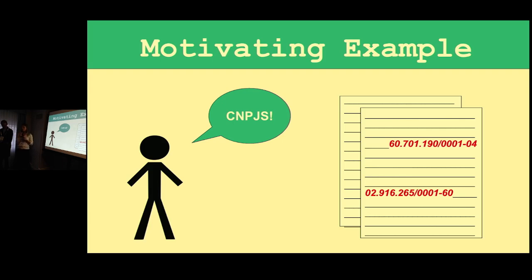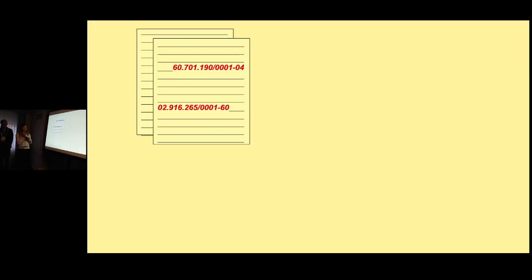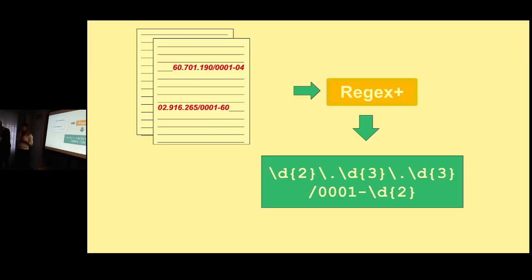In an ideal world, you would input your positive examples into a synthesizer and get a regular expression. But prior to our work, Regex Plus, there existed no synthesizer that could do that. Now, take your two examples, put them into Regex Plus, and boom, you get the correct regular expression for Brazilian CNPJs.